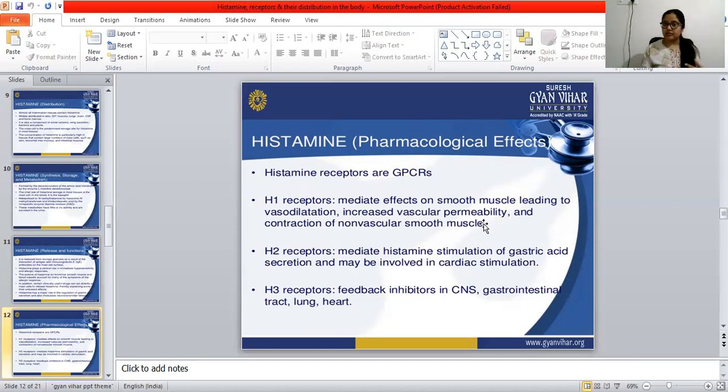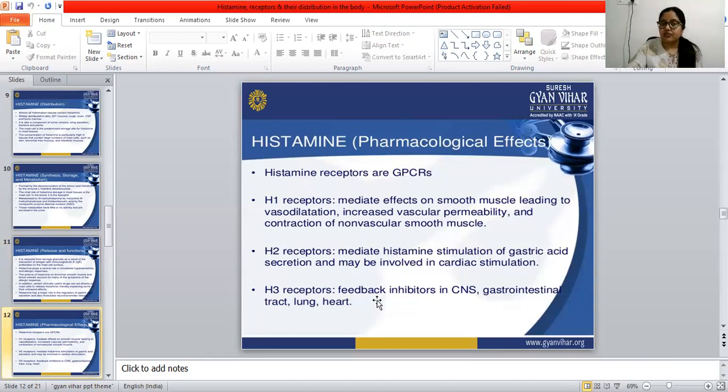What do H2 receptors do? They mediate histamine stimulation of gastric acid secretion. They stimulate the secretion of gastric acid and may also be involved in cardiac stimulation. So H2 receptors stimulate gastric acid secretion and are involved in cardiac stimulation.